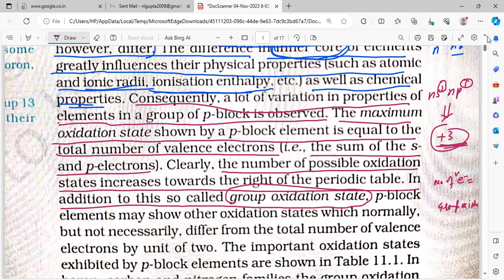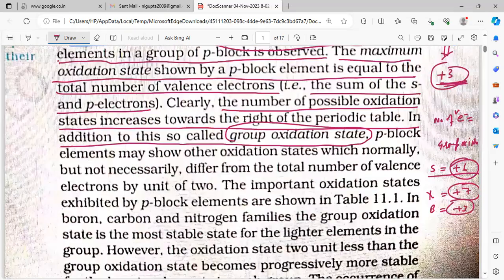Like sulfur, the group oxidation number can be 6, because it has 6 valence electrons. If we talk about halogens, the group oxidation number is 7, because the valence electrons are 7. For the boron family, +3, because valence electrons are 3. For carbon, +4, because valence electrons are 4.